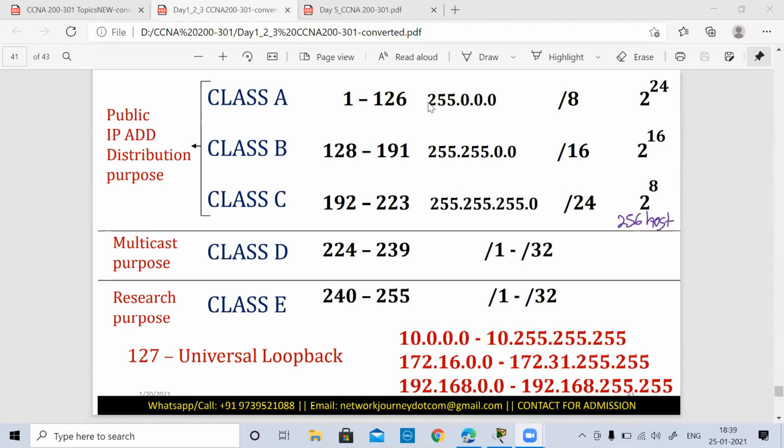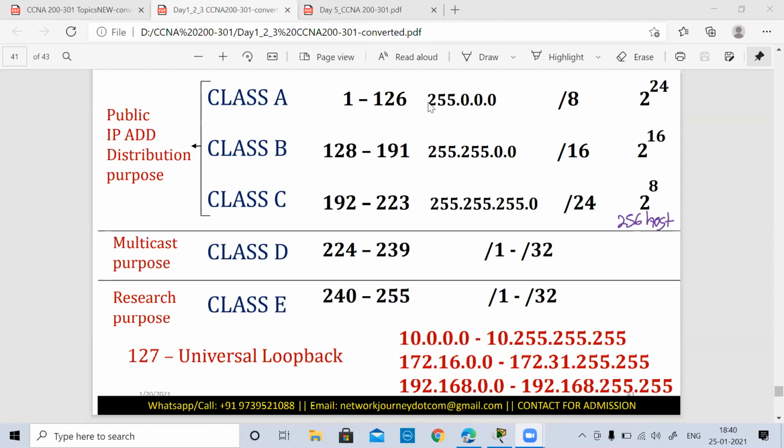That's why classful IP addressing is not preferred much. We go for classless IP addressing, where I can utilize my IP addressing effectively, based on any percentage growth in adding branches or hosts. So I have more flexibility with classless IP addressing.